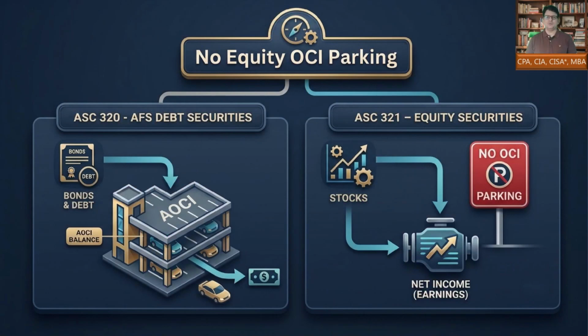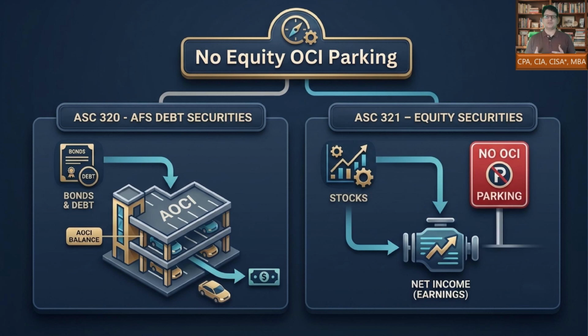This slide gives us one of the most important ASC 321 memory points. No equity OCI parking under US GAAP for the standard ASC 321 model. Under ASC 320, available for sale debt securities generally send unrealized changes to other comprehensive income, and the cumulative amount sits in accumulated other comprehensive income.